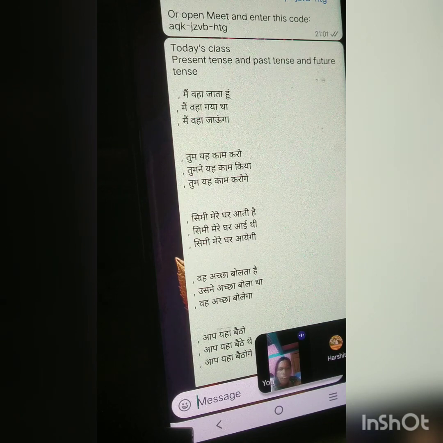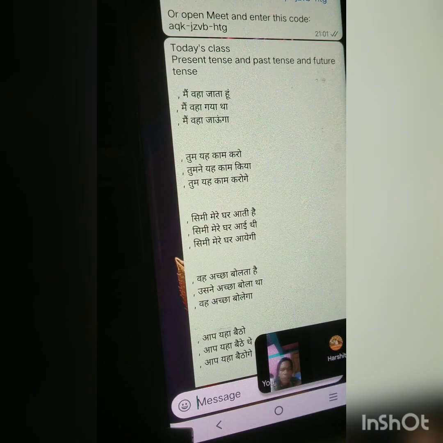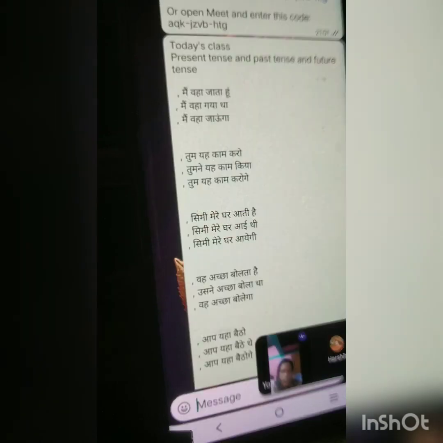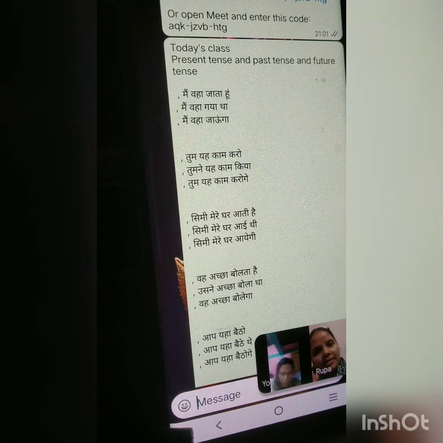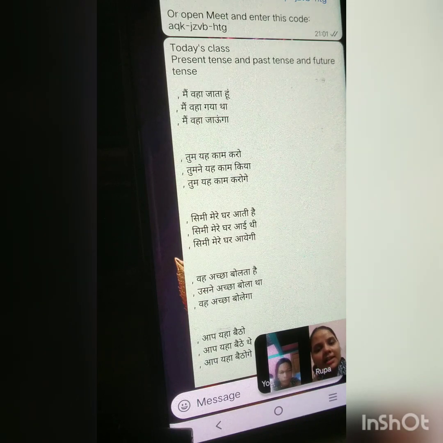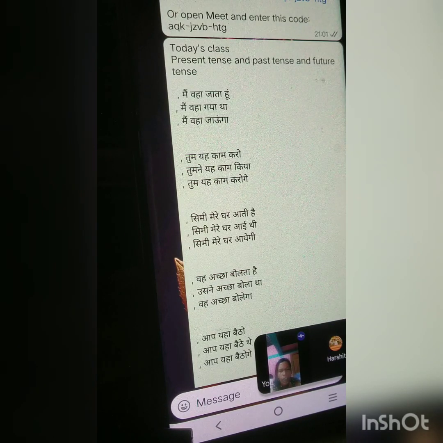What is a main verb? Can you give me any example of main verbs? Harshit, can you give me some examples of main verbs? जैसे मैं वहाँ जाता हूँ तो जाना मेन वर्ब है. Very good. जाना, आना, खाना, रोना, सोना, हंसना, बैठना, those are called main verbs. So we should focus on the main verb.